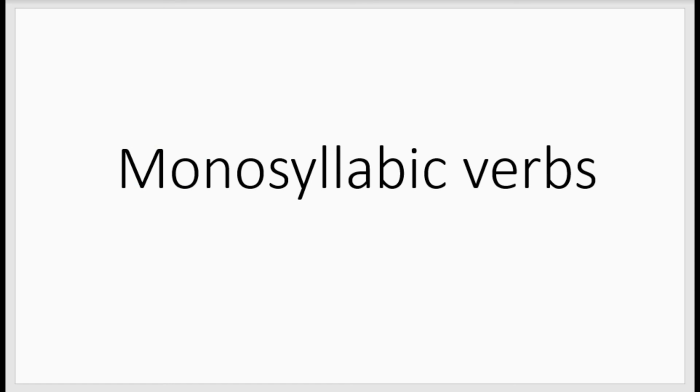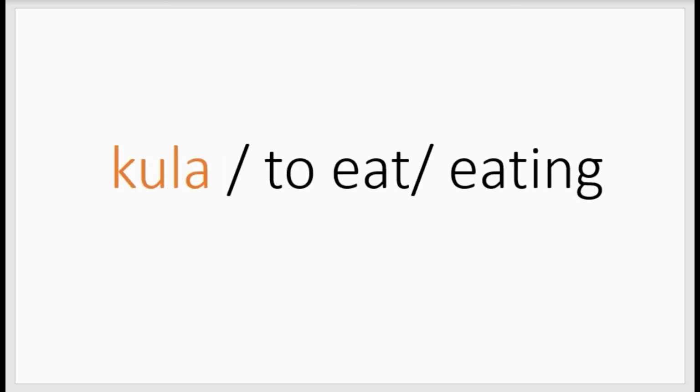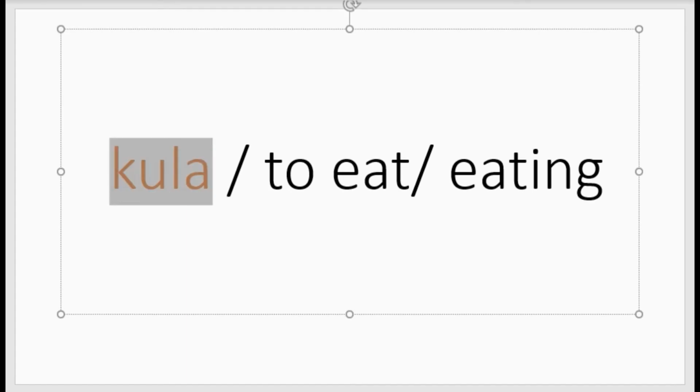We also have monosyllabic verbs. Example, kula, to eat or eating. This is also a monosyllabic verb.